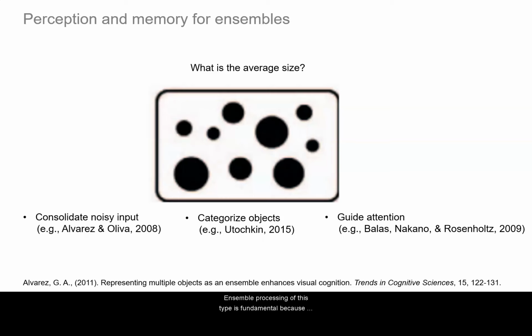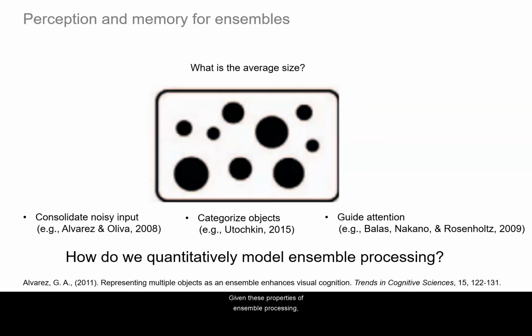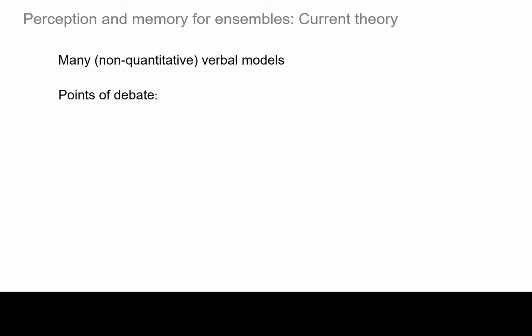Ensemble processing of this type is fundamental because prior work suggests that it allows us to extract more robust representations, underlies our ability to categorize objects, and guide our attention. Given these properties of ensemble processing, we might want a quantitative model that gives some process-based understanding of how ensembles are extracted. Currently, there are several verbal theories or non-quantitative models of ensemble processing.